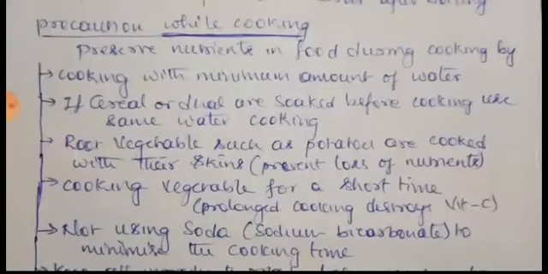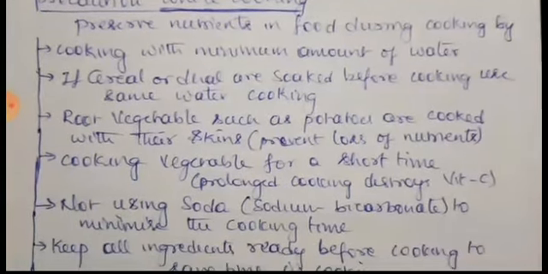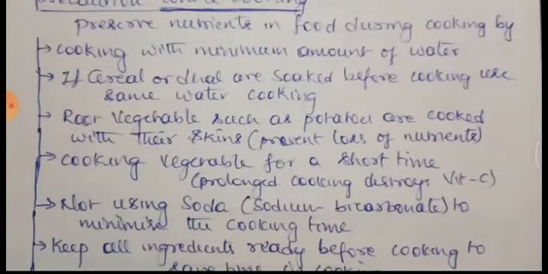Precautions while cooking. The first one was the washing process and cleaning, followed by cutting. Now this one is the third one. After cutting we are going for cooking. In the cooking process we should preserve nutrients in the food by cooking with a minimum amount of water. If you use less water, more nutrients can be preserved. If you use more water, it is going to destroy them. With a minimum amount of water, you are going to retain the nutrients.